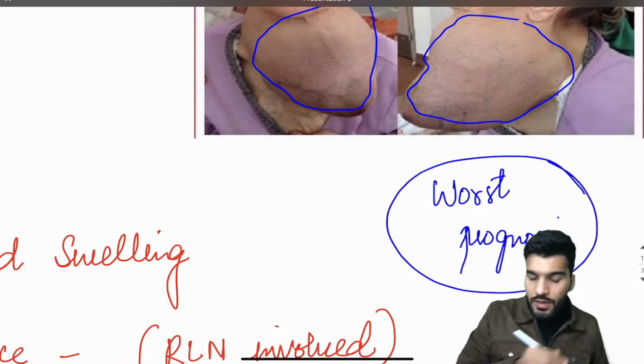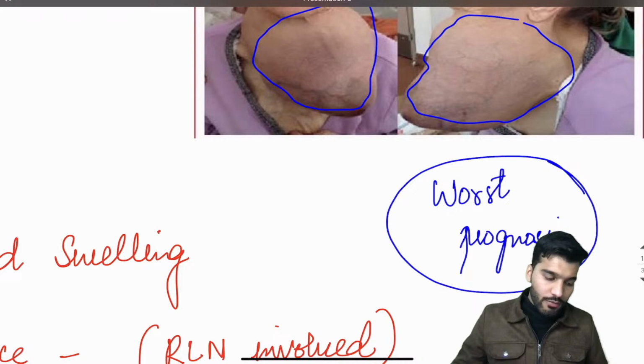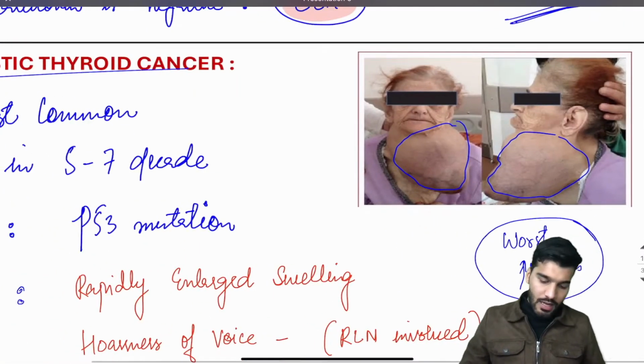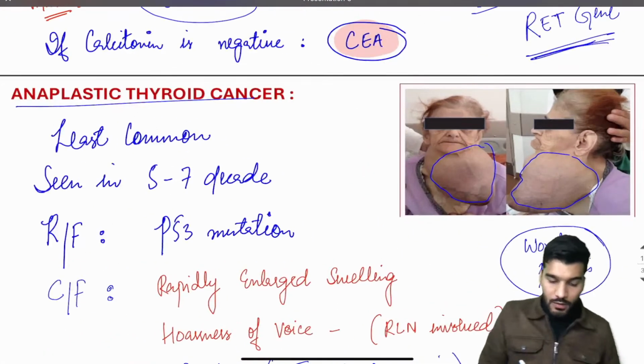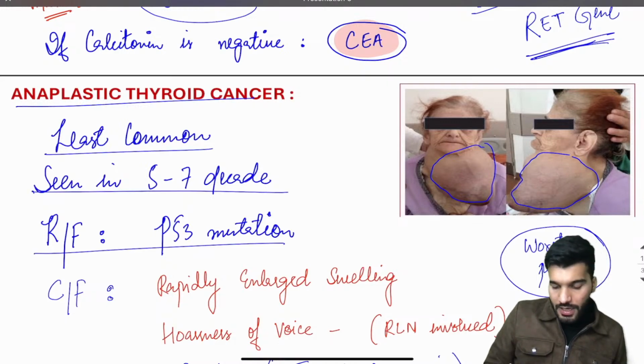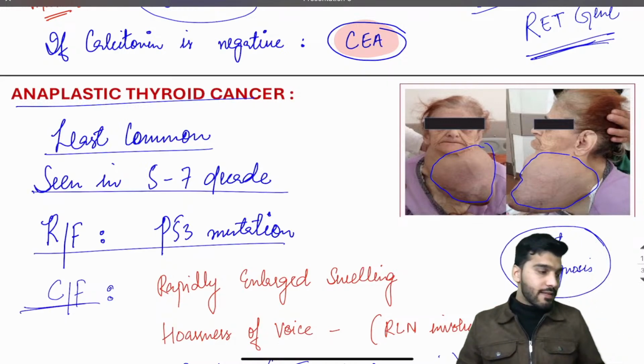So that completes your thyroid cancers. Is that clear to everyone? So all the thyroid cancers are cleared. Is that okay? Now let's have a quick revision of these thyroid cancers, okay, then move to the next chapter.